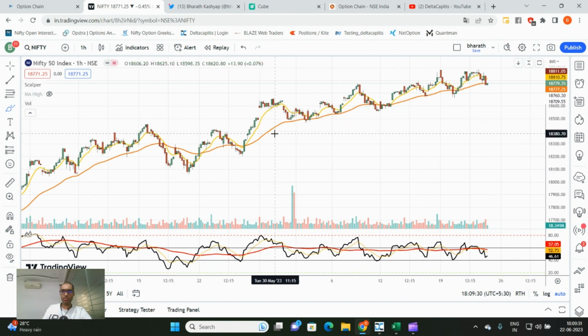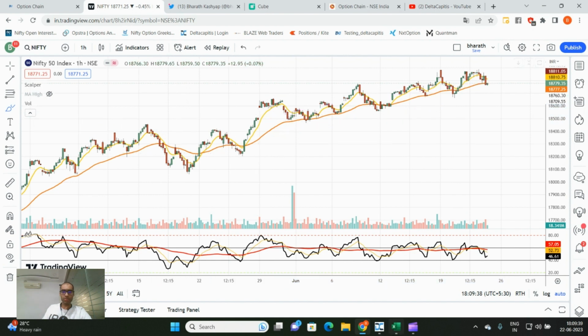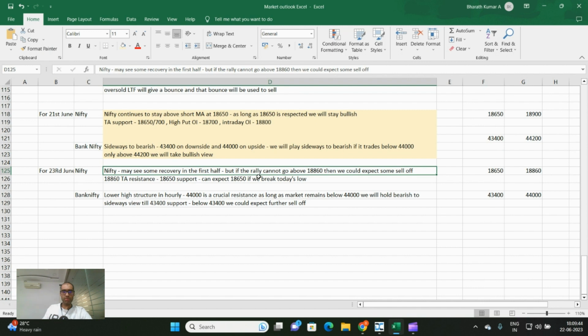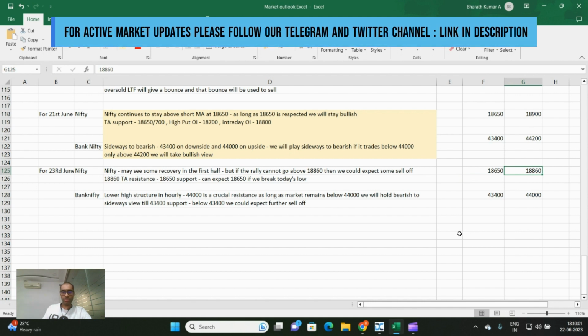The long-term moving average on the daily, on the hourly, and a short-term moving average on an hourly chart may give a small bounce tomorrow. So we may see that in the first half, but if the rally cannot get back above 18,860, then we could expect some sell-off. The support is 650, because if the market breaks today's low, we could next expect 650 to be the support area. 18,860 is a clear resistance, which it did not break today.